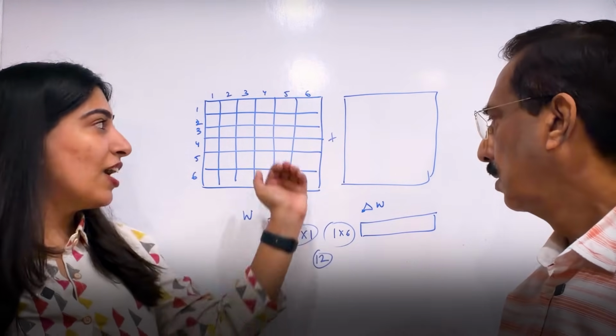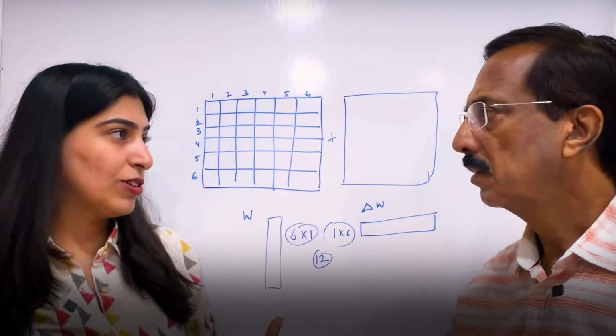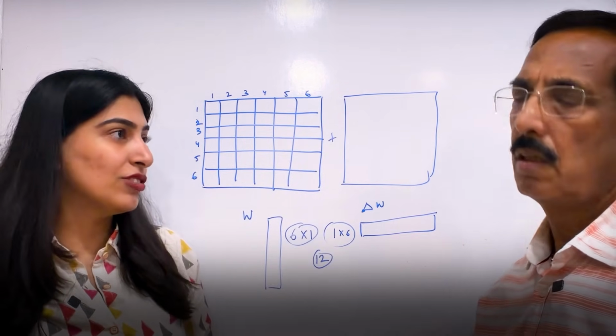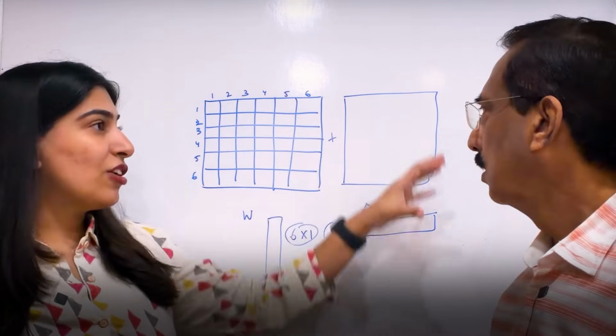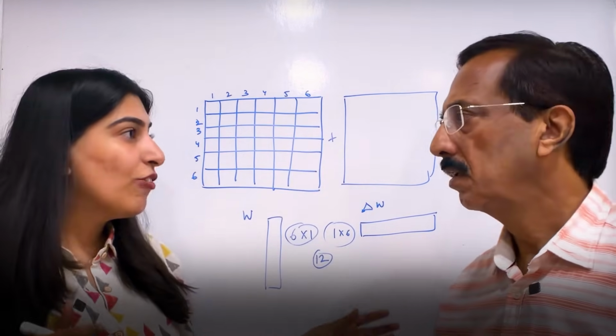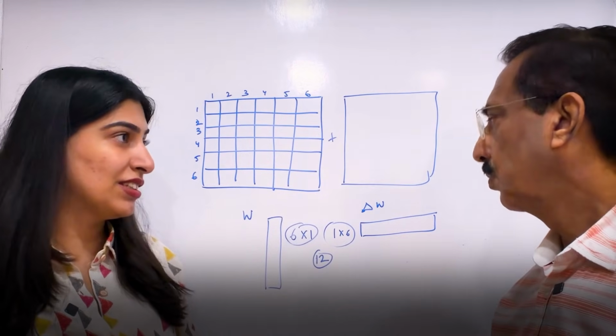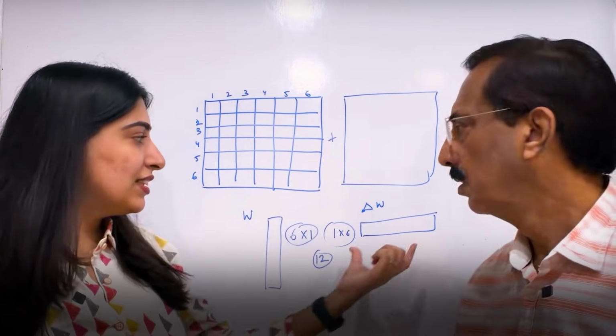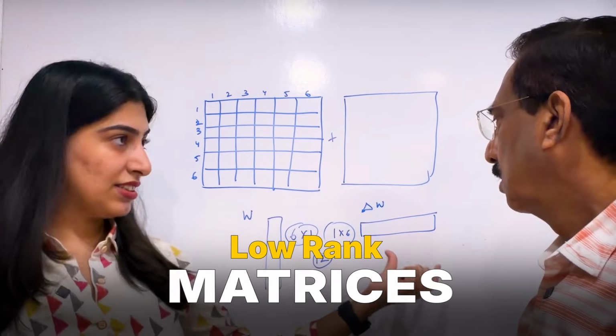Right now we have taken the example of 6 by 6, but it can be 1000 by 1000. If it was 1000 by 1000, we would have to learn 10 power 6 elements. But now we would have to learn only 2000 elements. Understood? This is called low rank matrices.